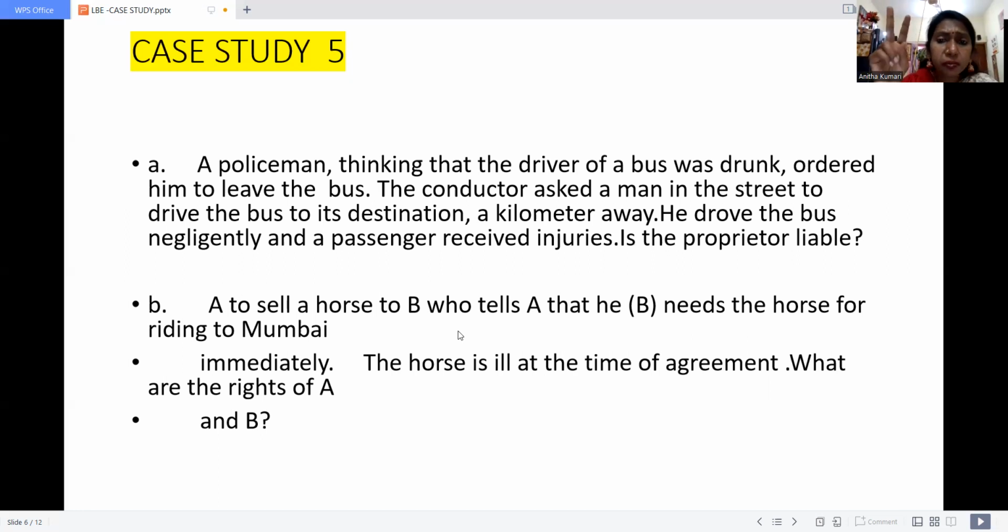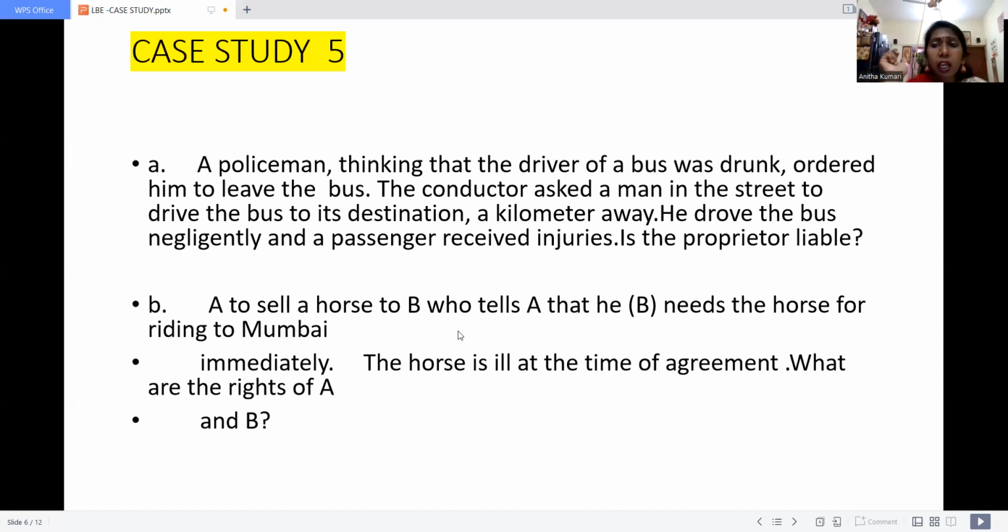The second case, from the point of view of the public or the policeman: the third person who was appointed to carry on this contract, due to his negligence only the problem occurred. So here the policeman will be liable, and the policeman, only to safeguard the public, chose one person. But here, due to the carelessness of that particular person only, the accident occurred.